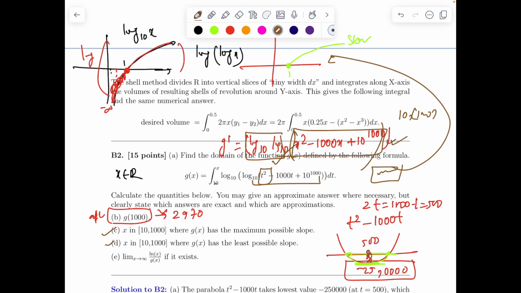And using L'Hopital's rule you can easily see that g of x divided by ln of x is g dash x by 1 by x. Or if I'm asking the reverse, ln of x by g of x, by L'Hopital's will give 1 by x by g dash x. Now this is 0 because it is 1 by x g dash x.